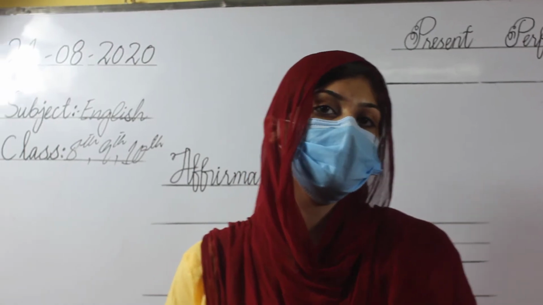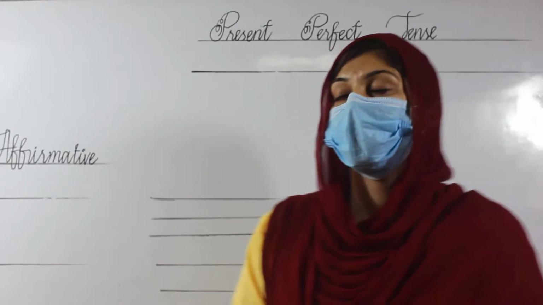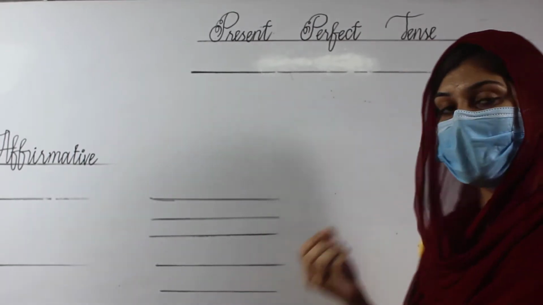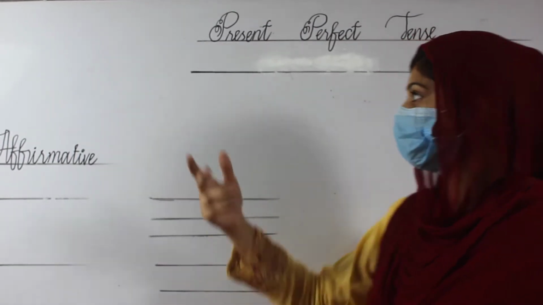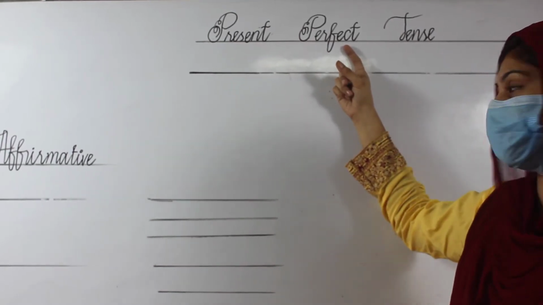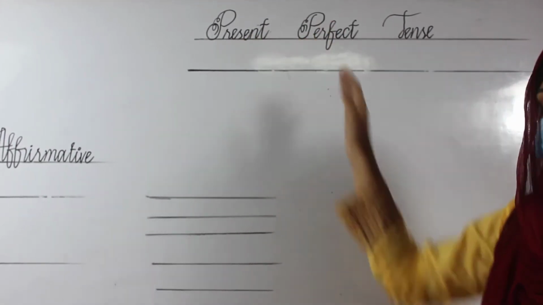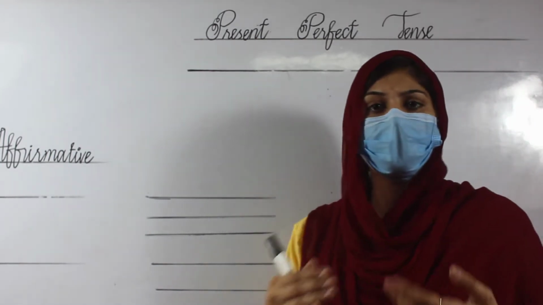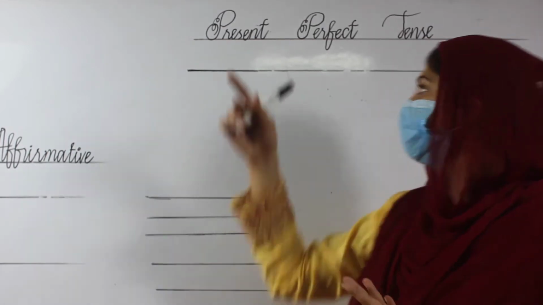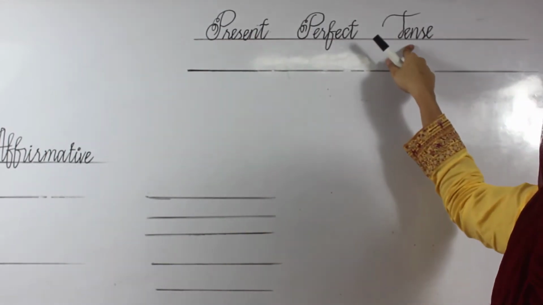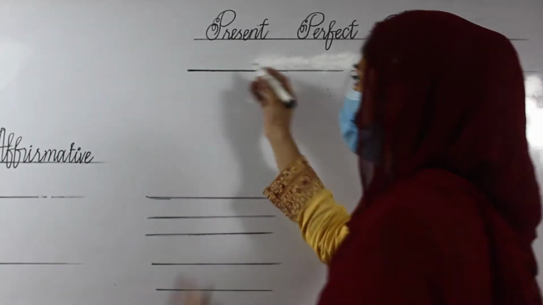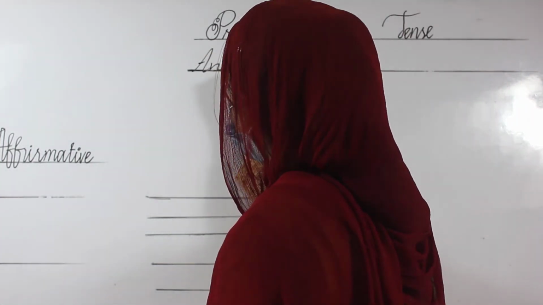First of all, present perfect tense. The most initial point is to discuss what a present perfect is. What is the actual meaning of these two words? Present perfect means anything that ends in the present, using the perfect tense. Then we can say this one is a present perfect tense. The actual definition: anything